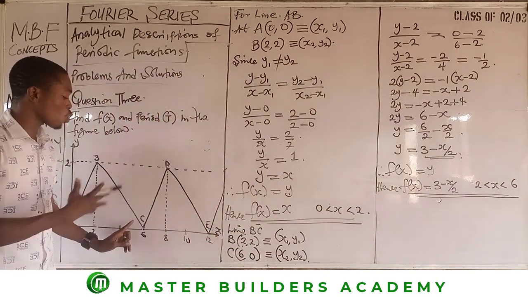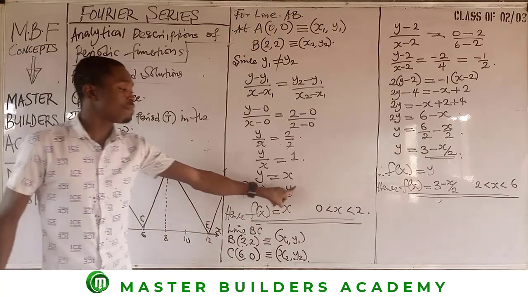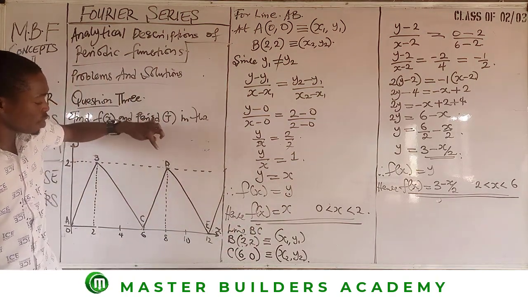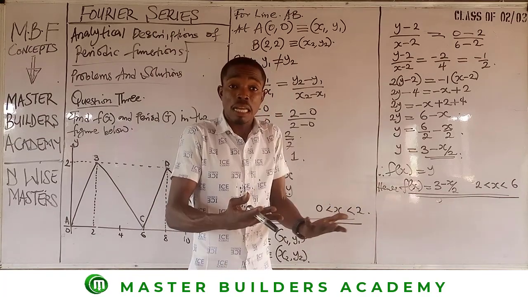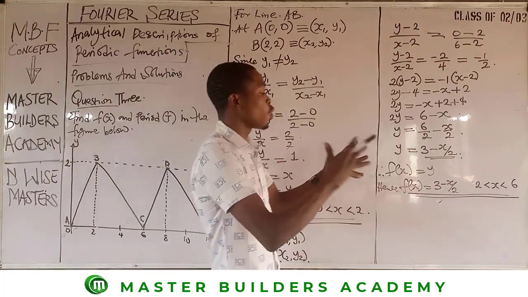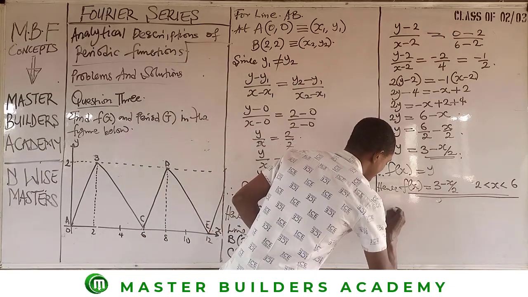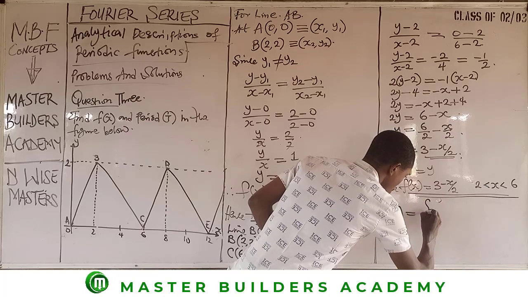Now, if we decide to go ahead and find the equation for line CD, we will have the value we have here. And if we also go ahead to find the equation for DE, we will have the value we have here. So we have completed this cycle. All we just need to do now is to collect these two functions and we are good to go. So now our final answer is f of x is equal to.